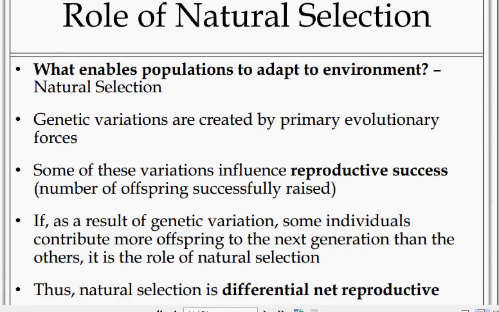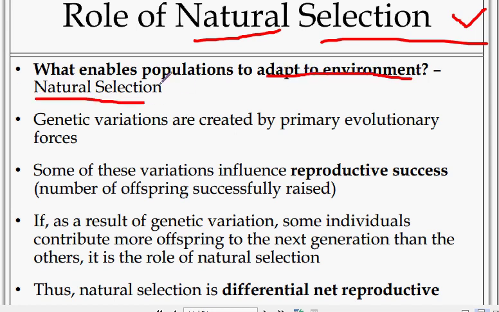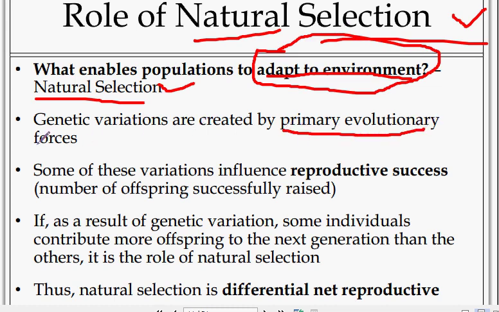Role of natural selection. Natural selection means selection, but natural. What enables a population to adapt to the environment? That is natural selection. Environment and adaptation is nothing but natural selection. Genetic variations are created by primary evolutionary forces.